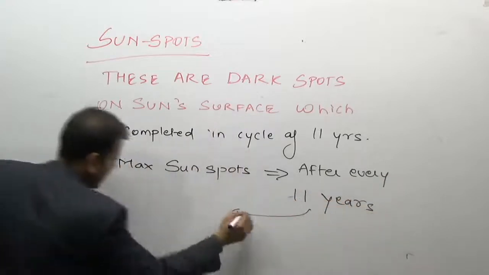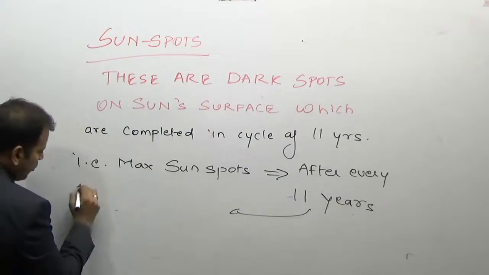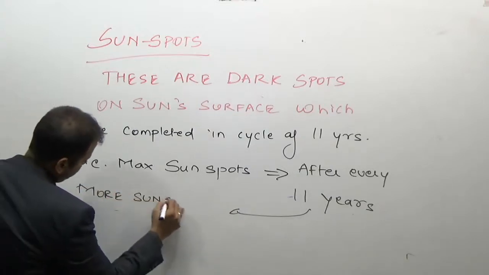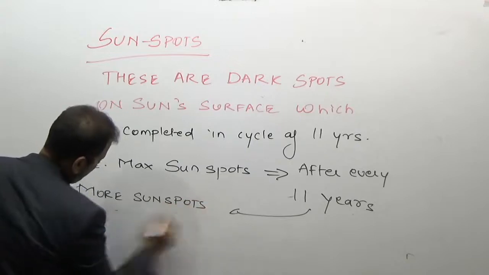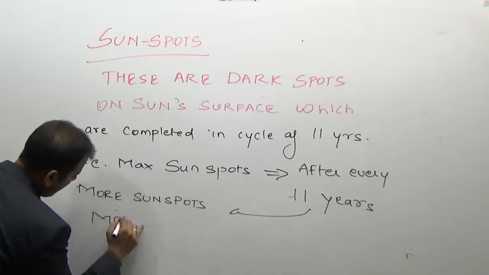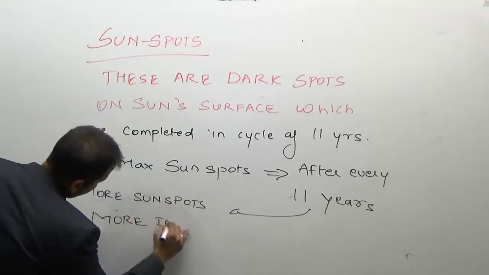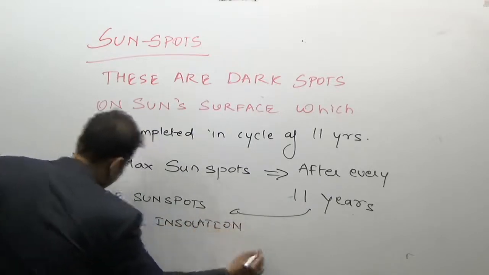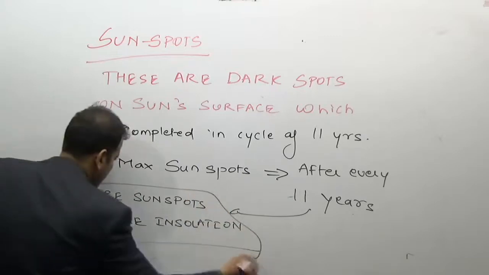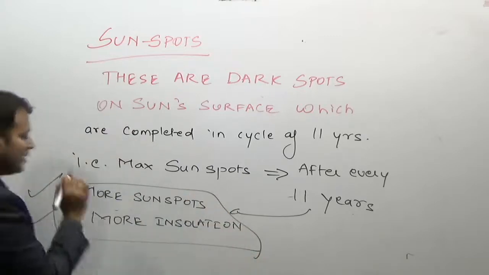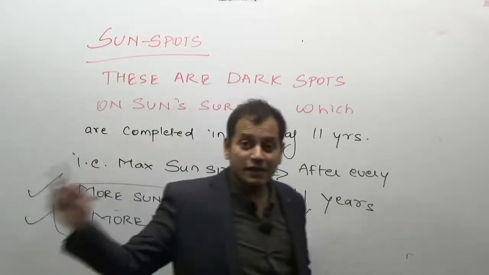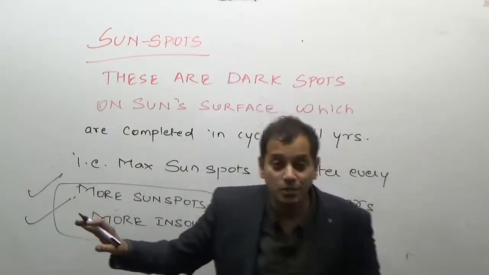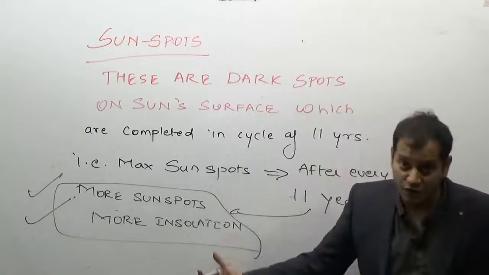And remember that the more the sunspots, the more is the insolation. More is the sunspot, more is the amount of insolation.